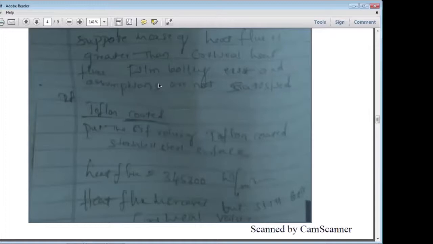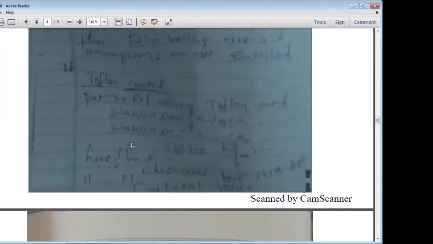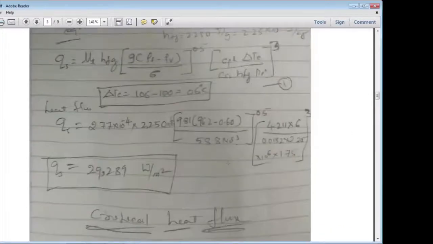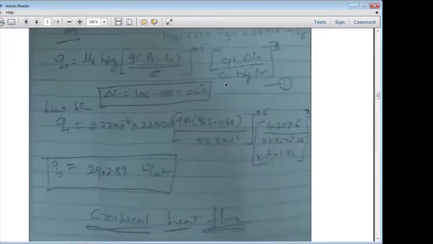Clearly, put in the CSF value of the Teflon coated stainless steel surface, and that is the heat flux you will get if you calculate with that CSF value. If you substitute the CPL and CSF values for Teflon, you will get the Teflon coated heat flux value, which is 34,000.